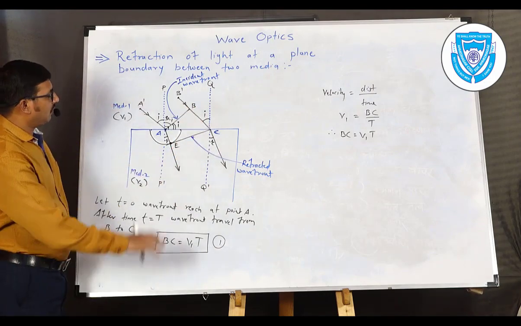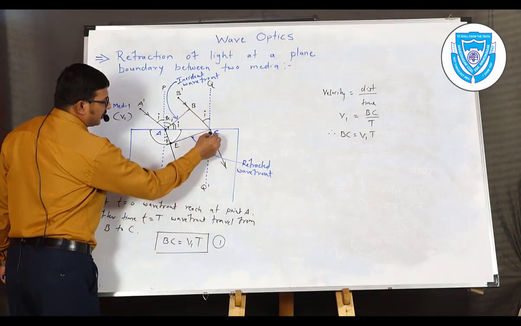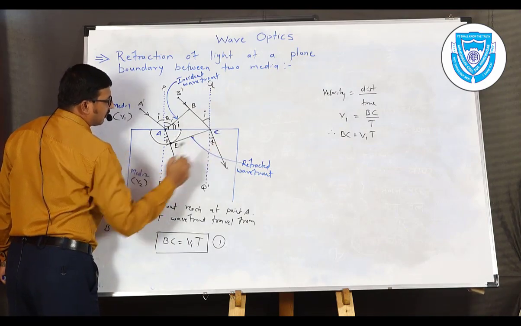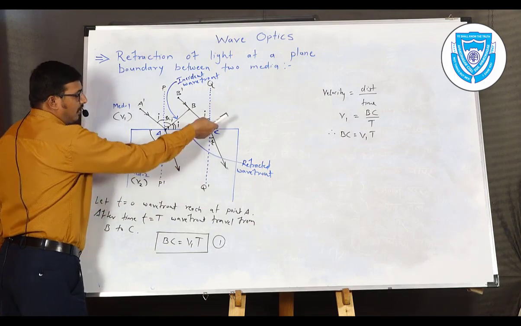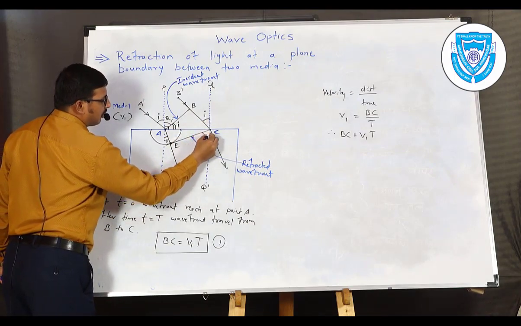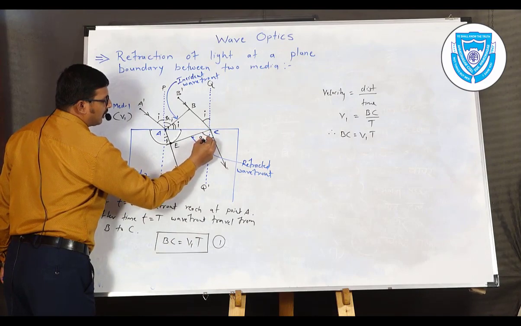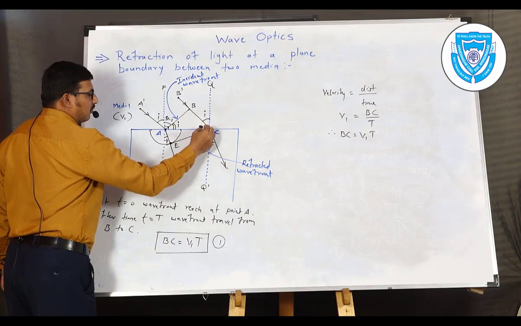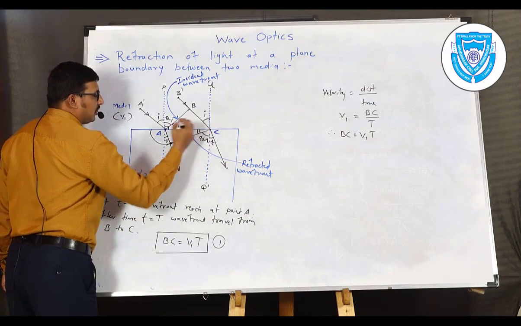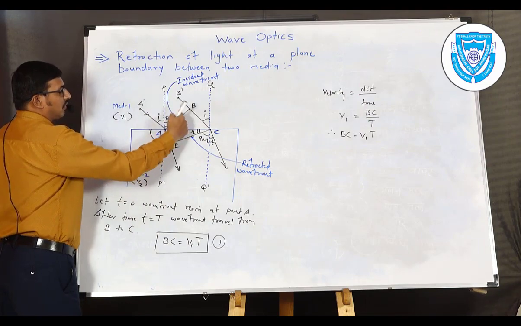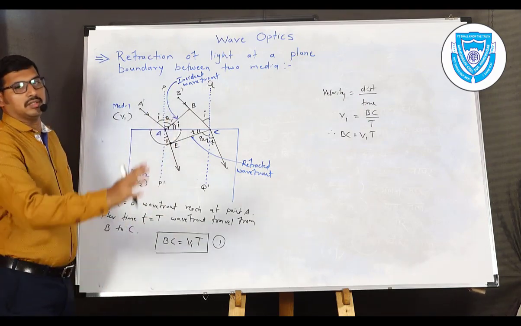Now again using the geometry of the figure, if this is r, and here the direction of the light ray and the wavefront are perpendicular to each other, then this will be 90 minus r. If this is 90 minus r, then this angle is equal to r again, using the same concept we used for the angle of incidence.